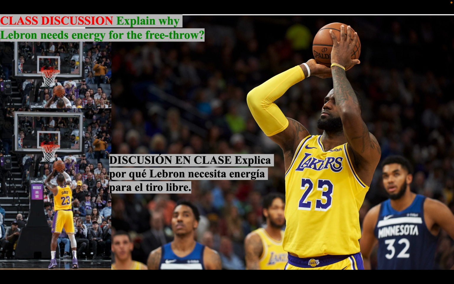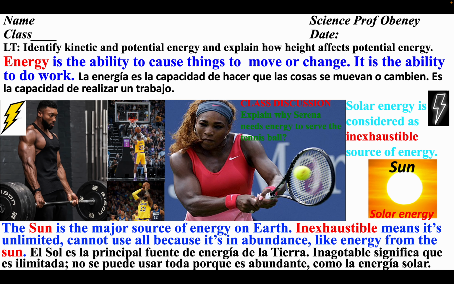Here also we have LeBron James. And the discussion question is, explain why LeBron James needs energy for the free throw. Without energy, will he be able to make the free throw? And we know that he uses energy in order to cause the basketball to move from his hands into the net. And remember, energy is the ability to cause things to change or to move.